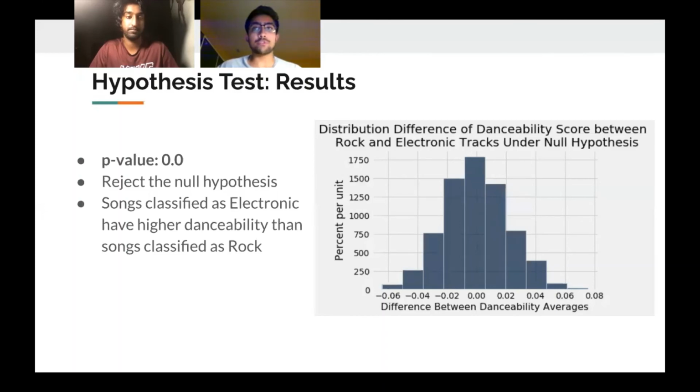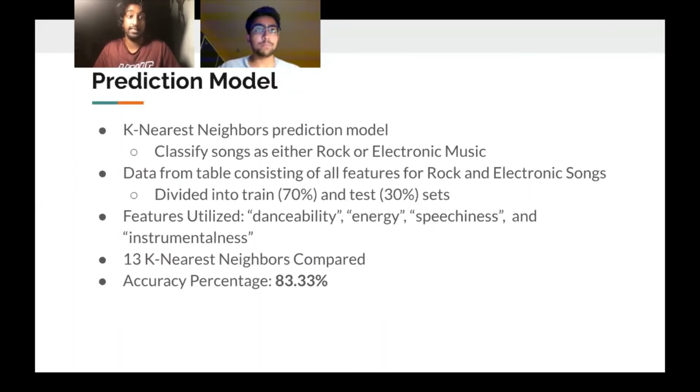From the histogram that was generated from the A/B test, we can see that most of the values were between -0.06 and 0.06. However, our observed test statistic was 0.16, and as a result, our p-value was 0.0. This allows us to reject the null hypothesis and conclude that songs classified as electronic have higher danceability than songs classified as rock. Additionally, for our prediction model, as we stated before, we used a k-nearest neighbors model to classify songs as either rock or electronic music.